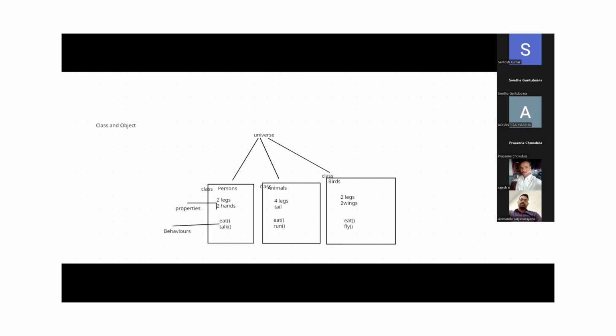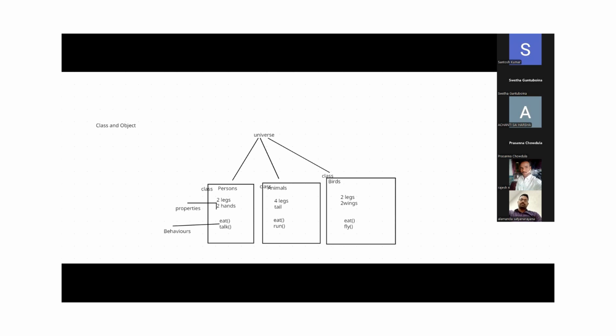Understand? Hello? Yes, Anish. Now, coming to object. What is object? Persons is what? It's a classification, many. Object means what?